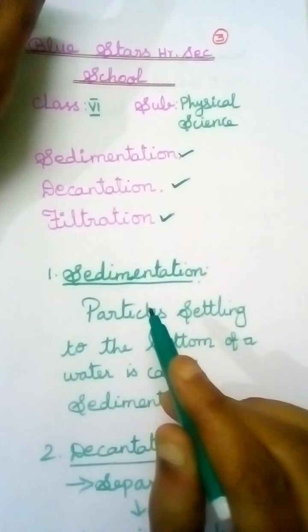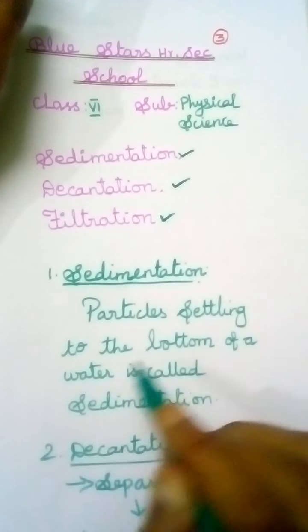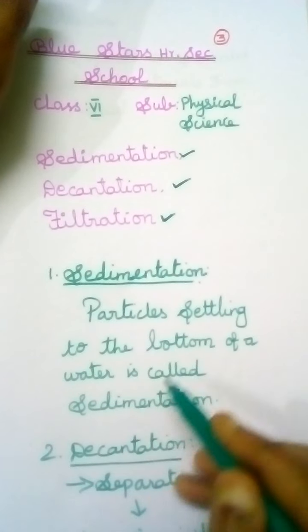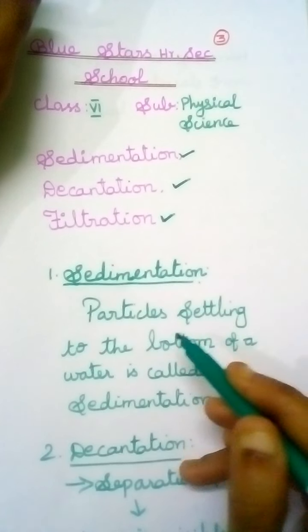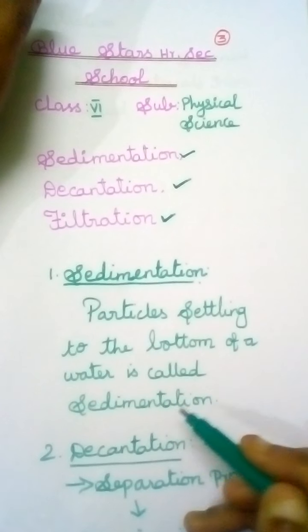Sedimentation is the process of particles settling to the bottom of water. Any particles that settle down to the bottom of the water is called sedimentation.